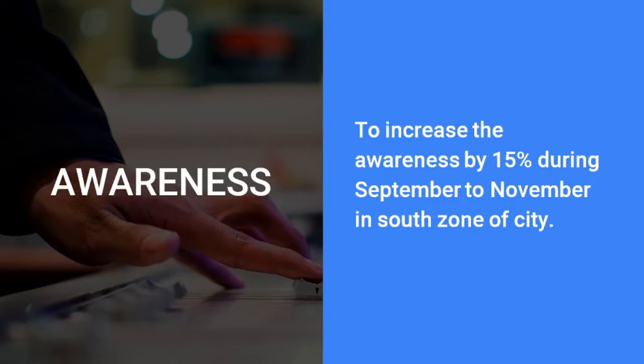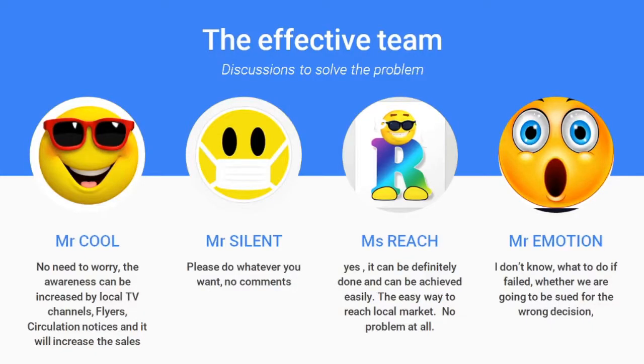But we are fixing some measurable item by saying that awareness has to be increased by 15%, and we are fixing a time period. Also, we are fixing a realistic and possible area from which we have to get the result. So this is going to be the discussion. The organization has an effective team and they try to solve it. Everybody knows in any organization we have different types of people with different mindsets. Assuming we have four members in the team, they want to discuss and solve the problem, how to increase the awareness and how to increase the sales.